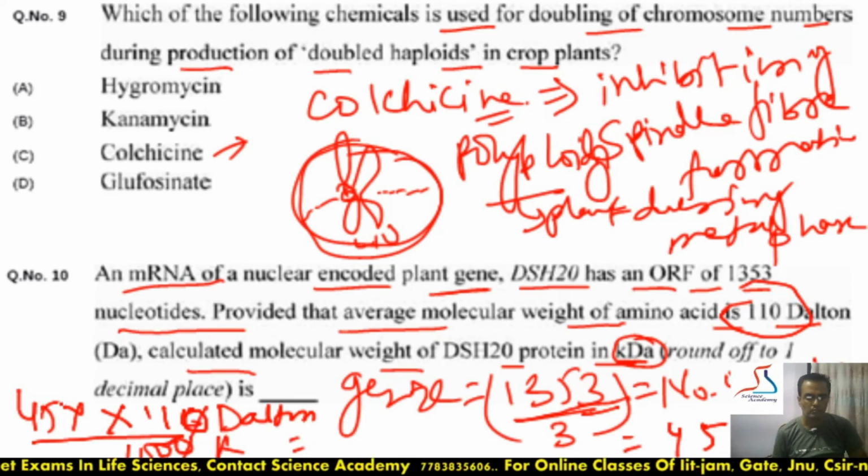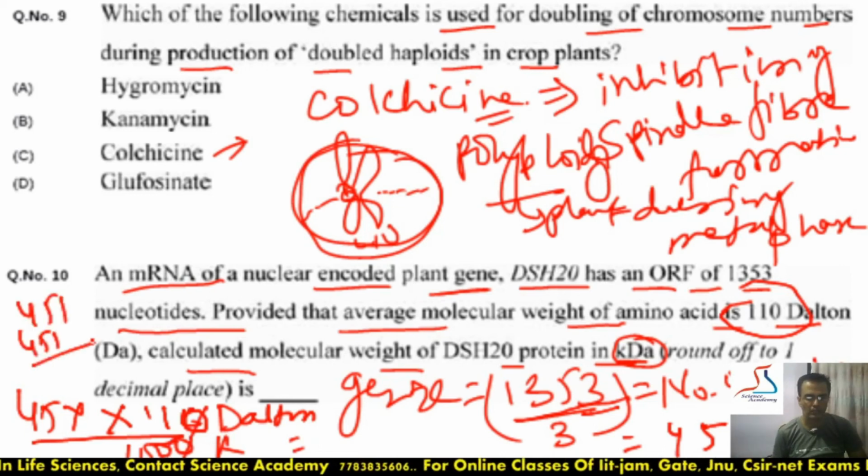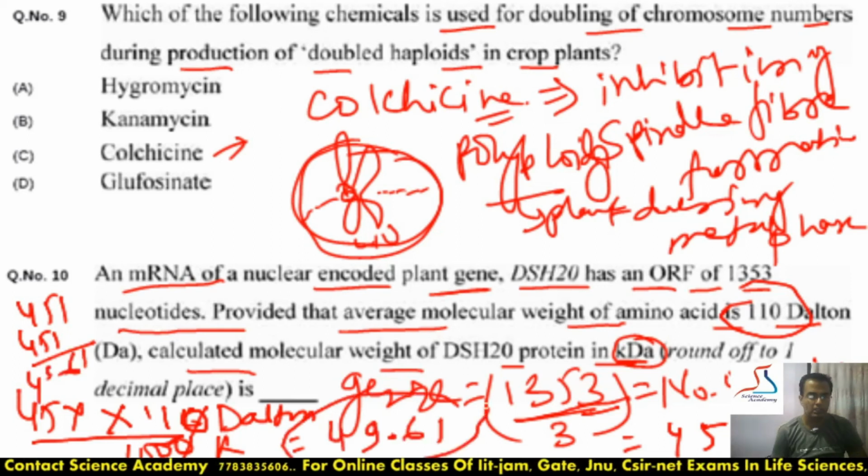451 times 110 gives 49,610, so the answer will be 49.61. This will be the final answer in kilodalton.